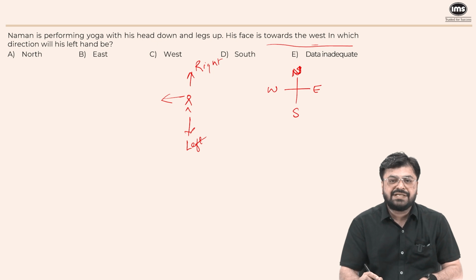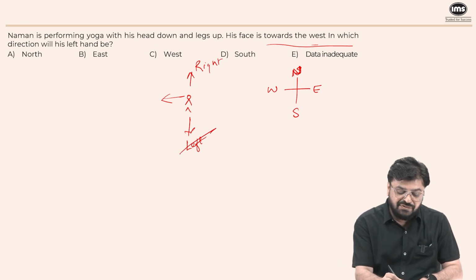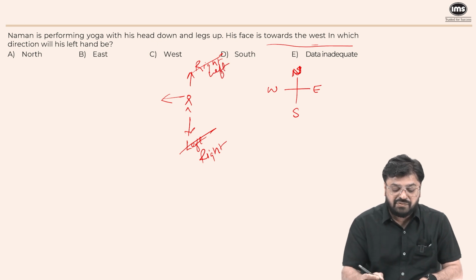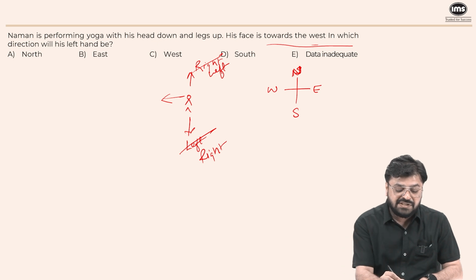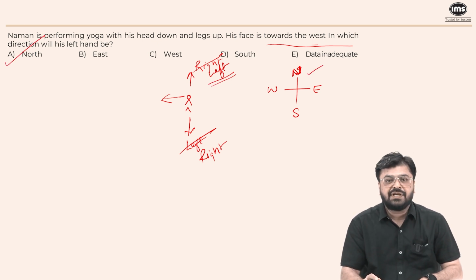What if the head is down and legs are up? So this will become right and this will become left. The question is, in which direction will his left hand be? His left hand will be in north direction. So option A is the right answer.